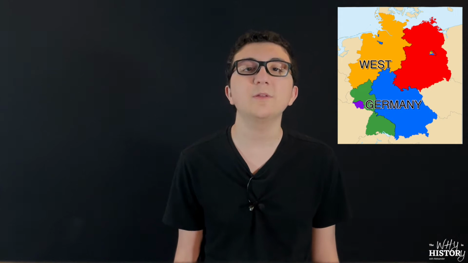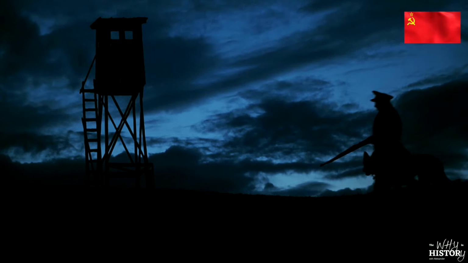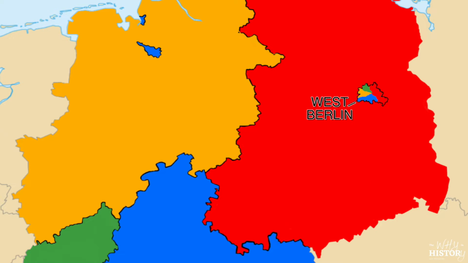In 1949, the French, British, and American zones combined to form West Germany, but the Soviet zone didn't follow. Instead, it became East Germany, where the Soviets installed a communist regime, increasing tensions even further. Even though Western Berlin was inside East German territory, it remained a part of West Germany, and the people and goods of the two sides could move between them without much control.